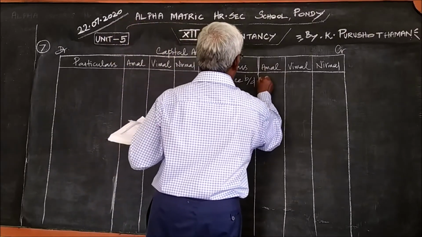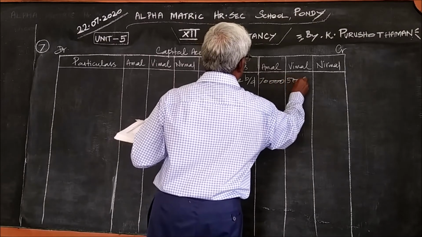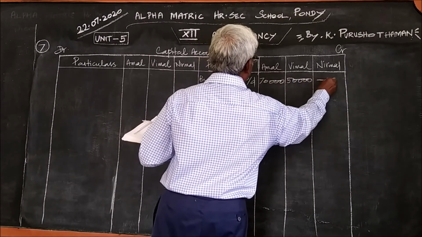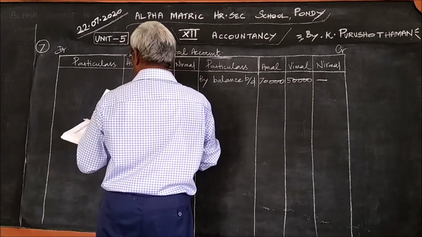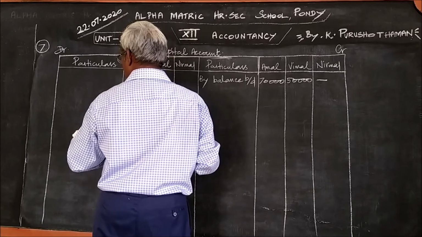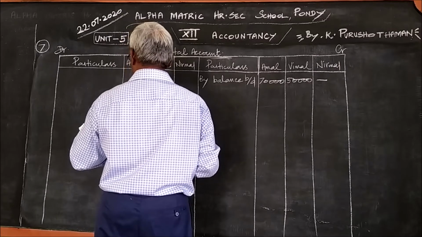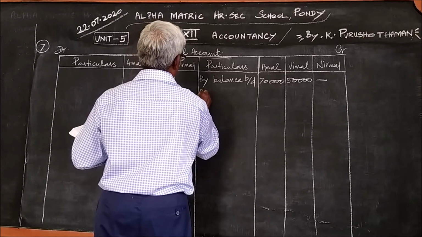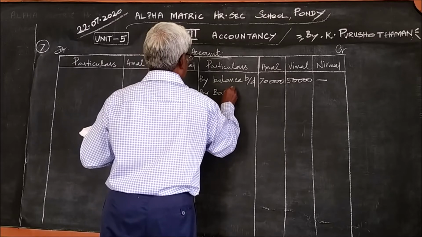It is given in the balance sheet, you can see. 70,000, 50,000 is the capital of the existing partners. And the new partner, Nirmal, is admitted by introducing a capital of 30,000 by bank account.